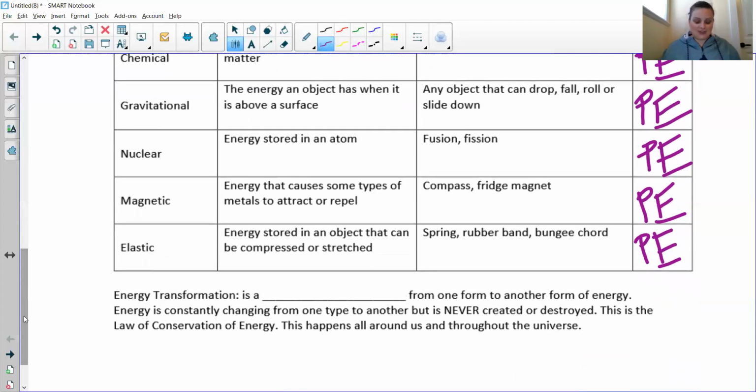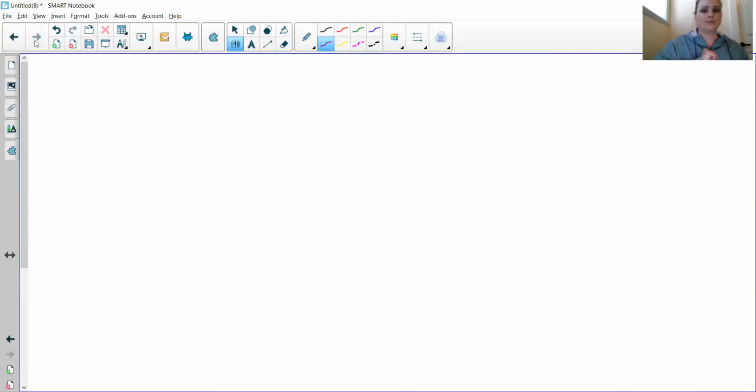Right now, energy transformation is a change from one form to another form of energy. Energy is constantly changing from one type to another, but it is never created or destroyed. This is the law of conservation of energy, and this happens all around us and throughout the universe. So, you guys have been given an attachment to the assignment where you are to determine what kind of energy is going in and what kind of energy is coming out.